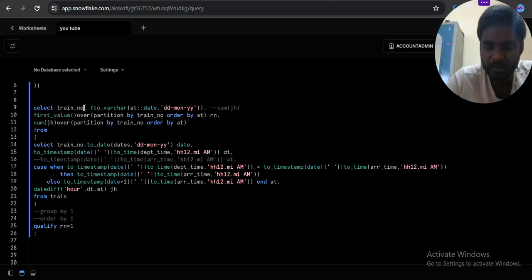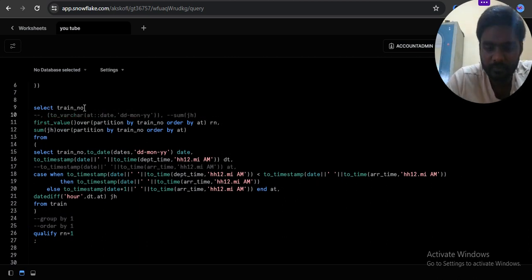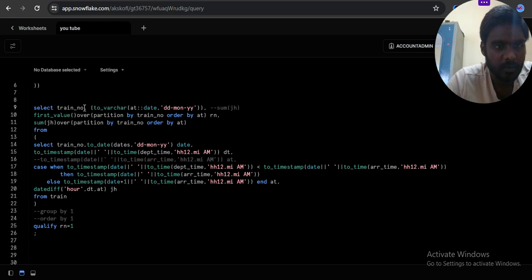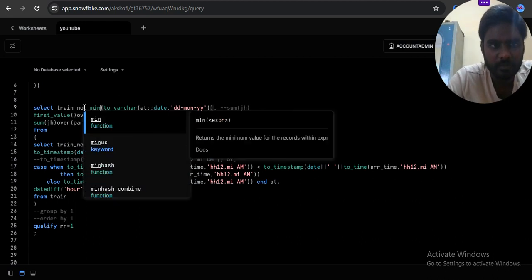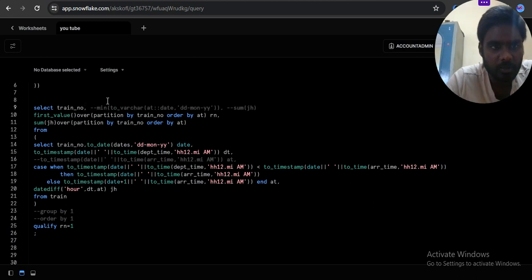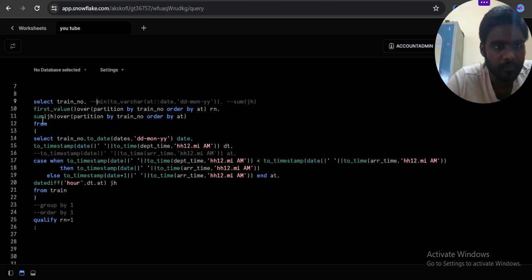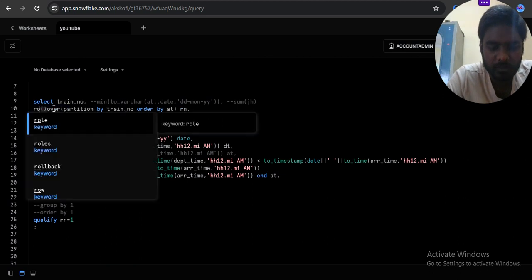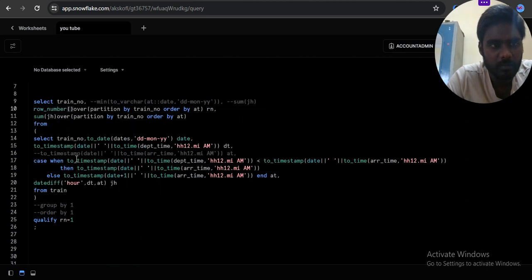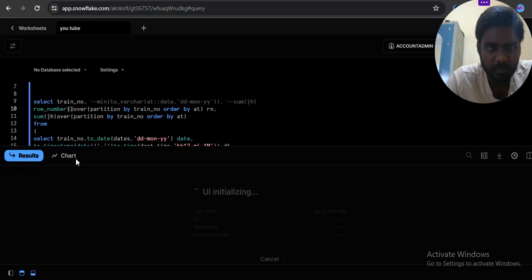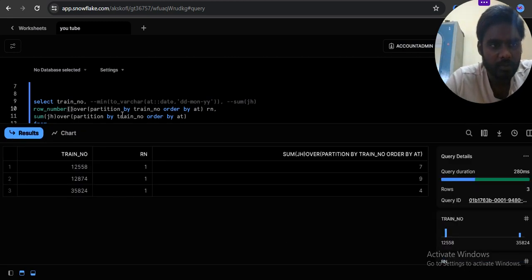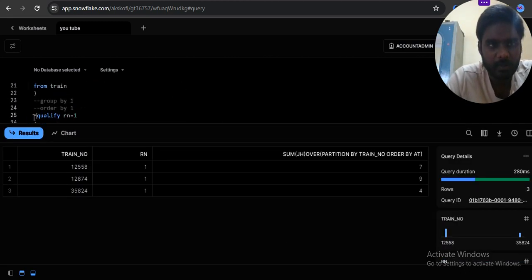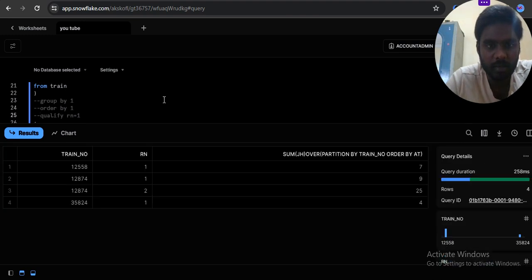Wait, I am confusing here. Something I am changing. Row number, right? I don't want it at present. I want all the data.